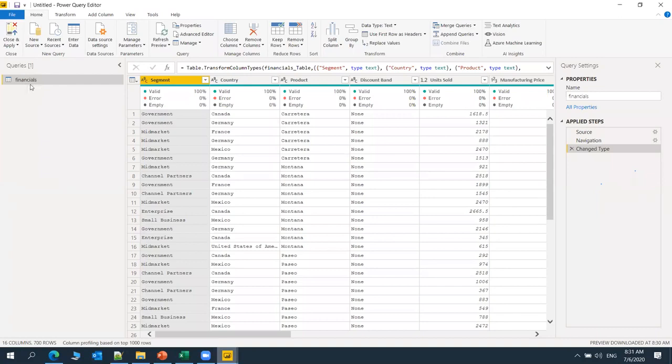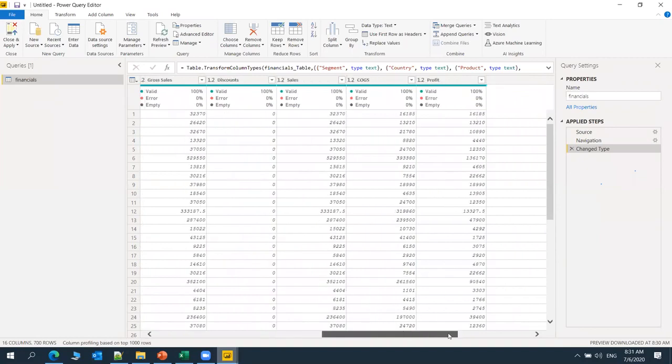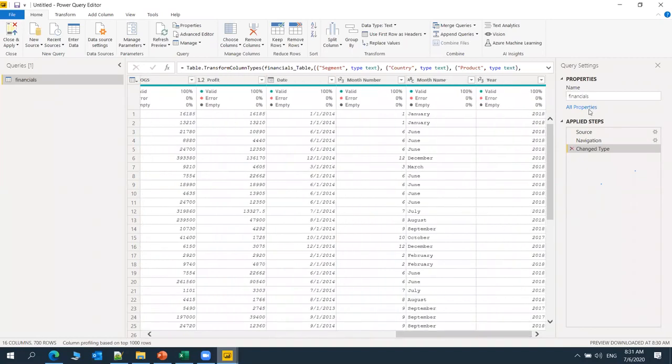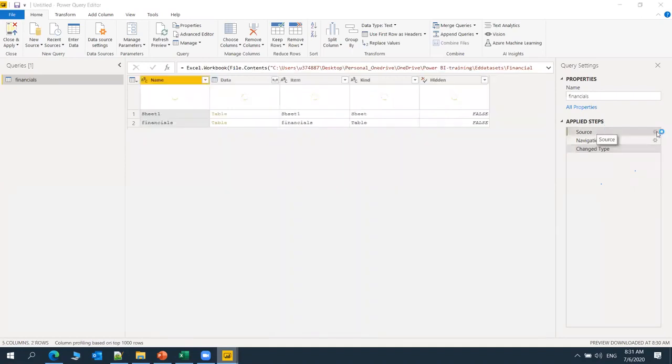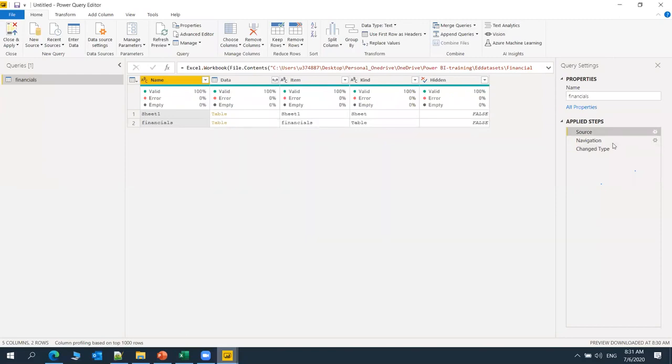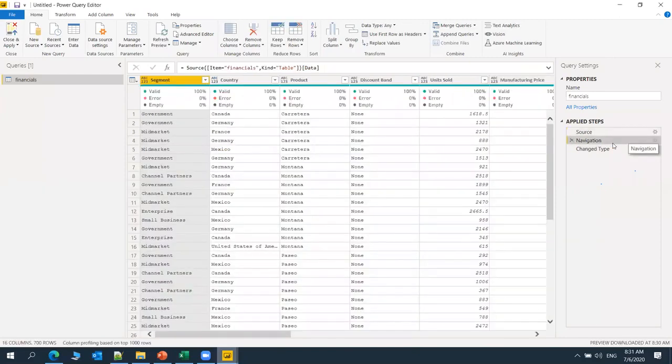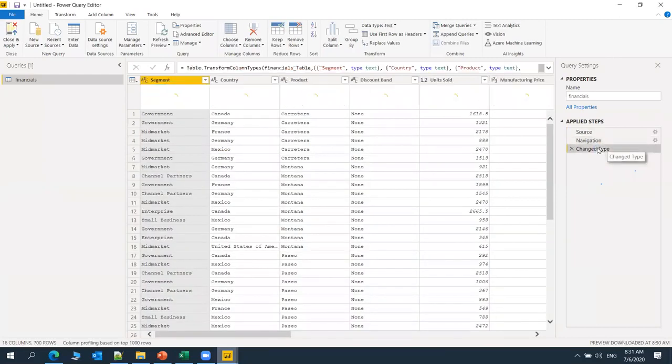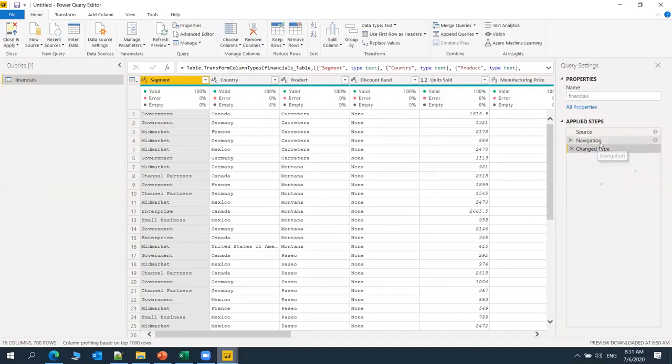This information shows as financials. This is a table, right? So this is the complete information I can navigate from here. And this is the applied steps pane. It shows how I connected, what kind of source it is, and the navigation, which table I have connected. These are the steps one by one, and it will automatically detect the data types as well.